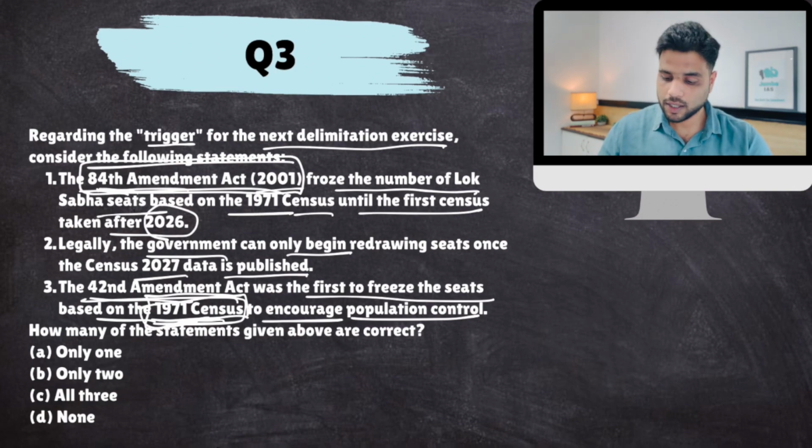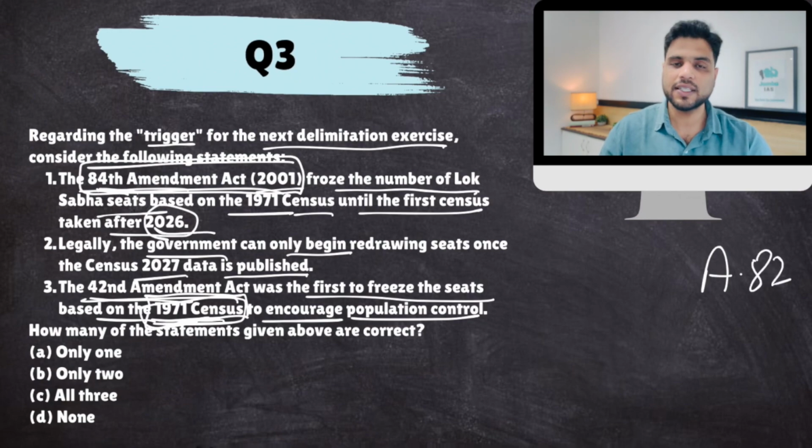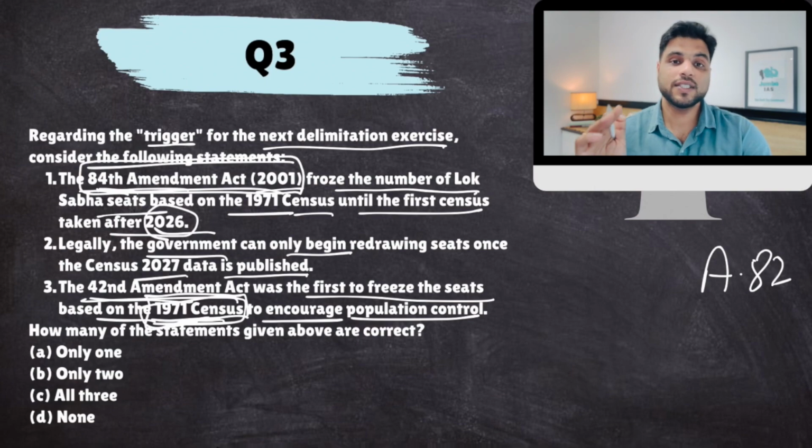So, as per Article 82, after 2026, the next census after 2026, a fresh delimitation exercise would be conducted based on the population, and seats would be given to different states. Now, South Indian states had a better record on population control, whereas North Indian states did not. Therefore, South Indian states are a little bit angry. Why? Because they feel that they controlled the population and North Indian states couldn't. North Indian states would be rewarded for that because the next delimitation exercise would give them more seats in parliament. So that is why they are a little bit angry.